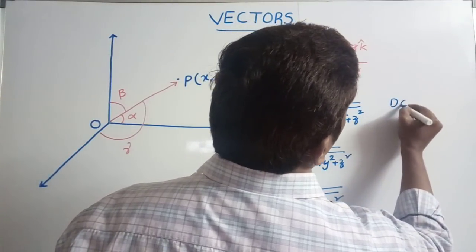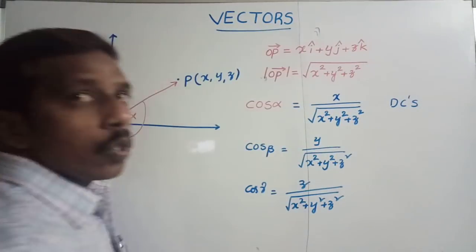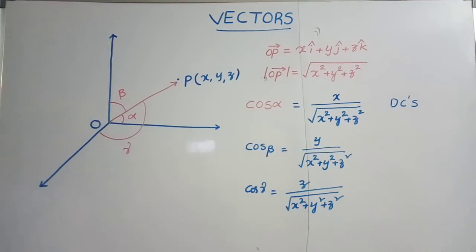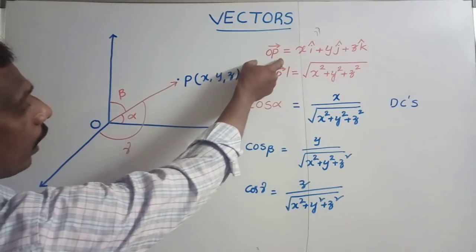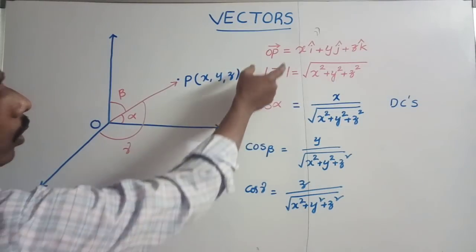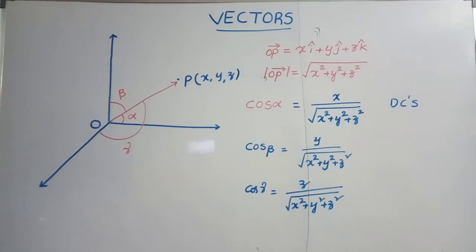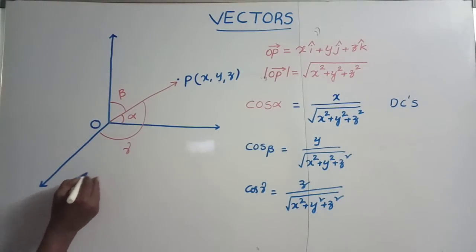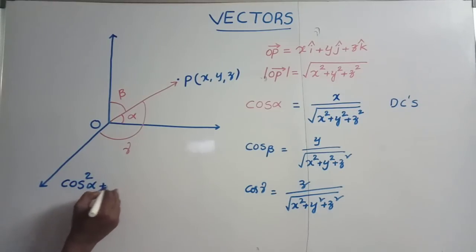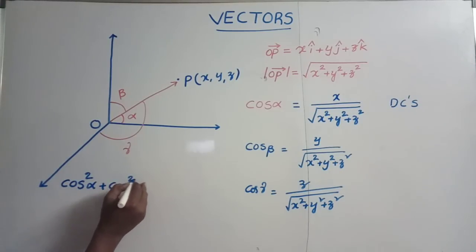These cos alpha, cos beta, cos gamma are called directional cosines, used to calculate the angle between the given vector and the x axis, y axis and z axis. Squaring and adding these three, we get cos square alpha plus cos square beta plus cos square gamma is equal to 1.